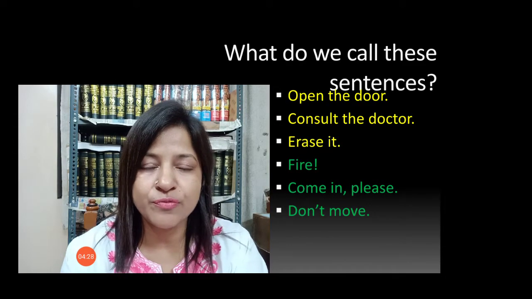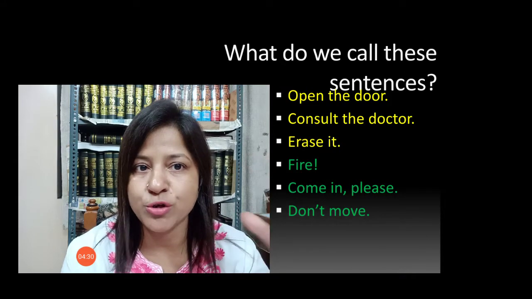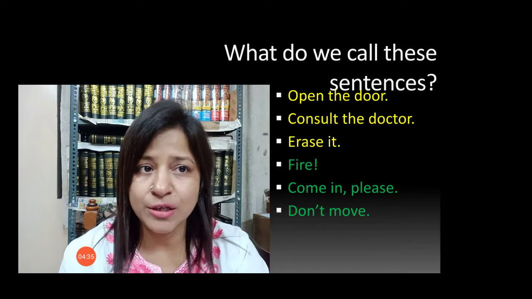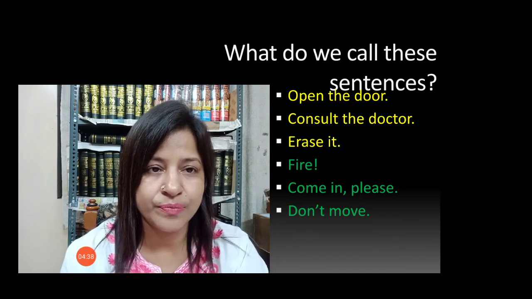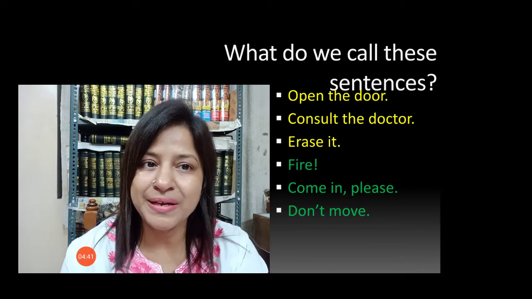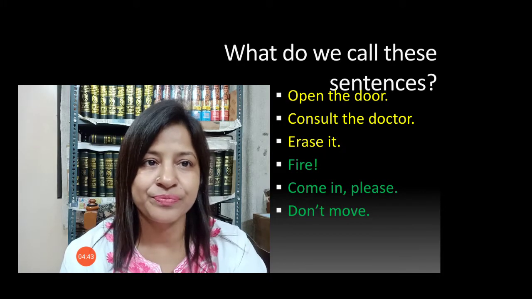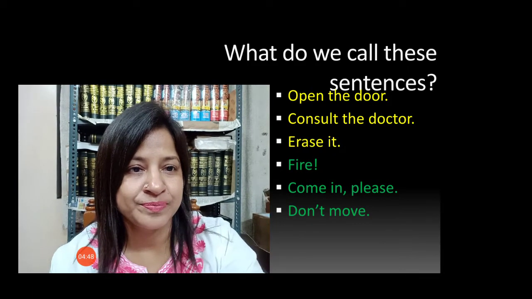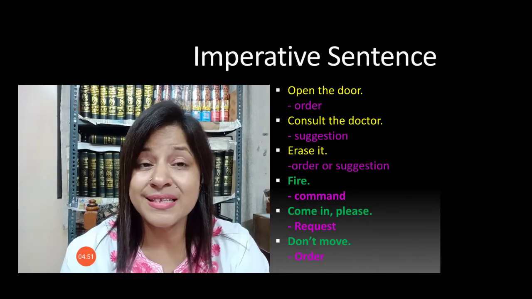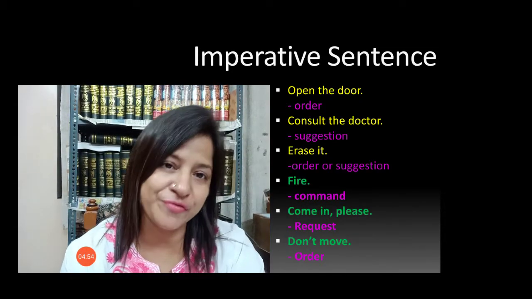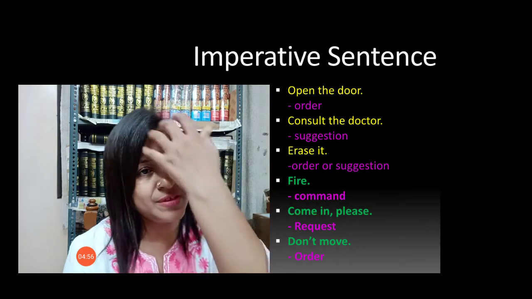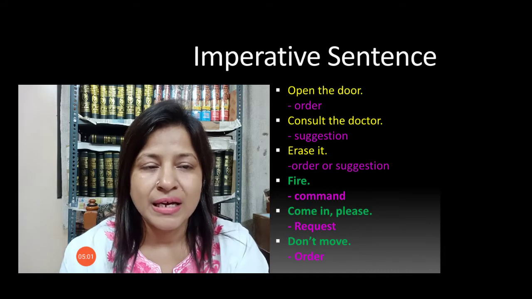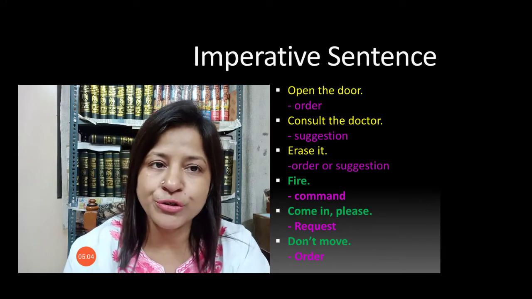Now tell me, what do we call these sentences? I'm reading these sentences for you. You just recall what we call these sentences. Open the door, consult the doctor, erase it, fire, come in please, don't move. So remember, recall. These sentences are known as imperative sentences. Open the door is an order, consult the doctor is a suggestion.